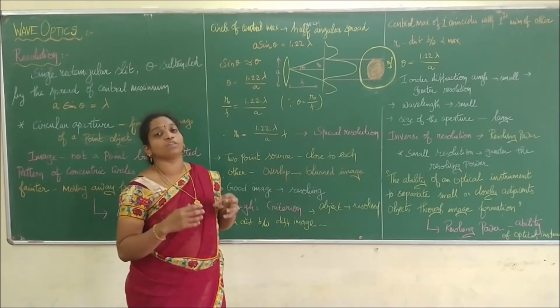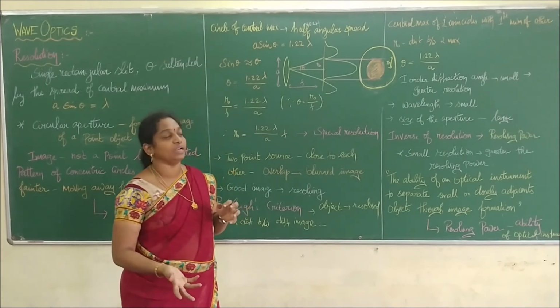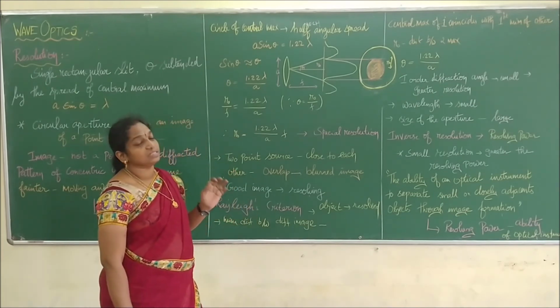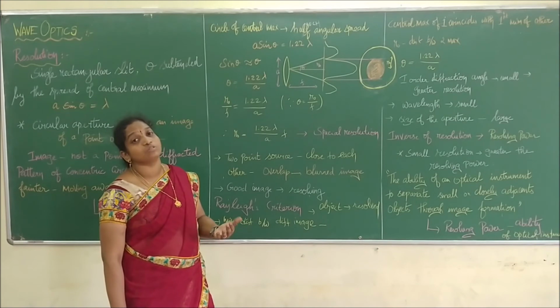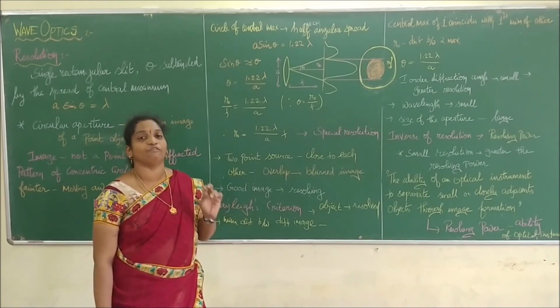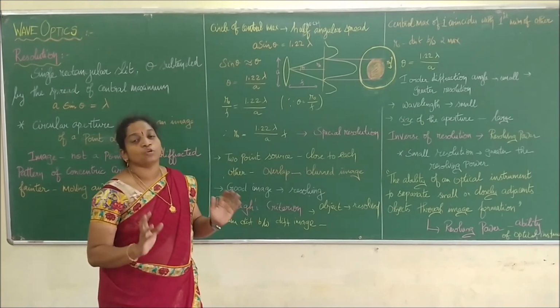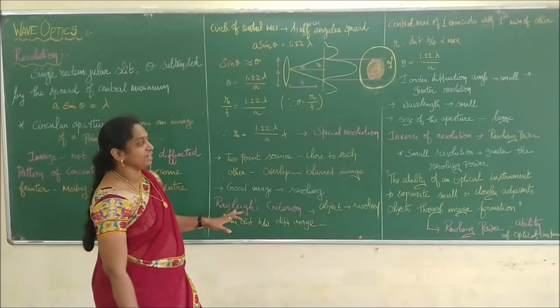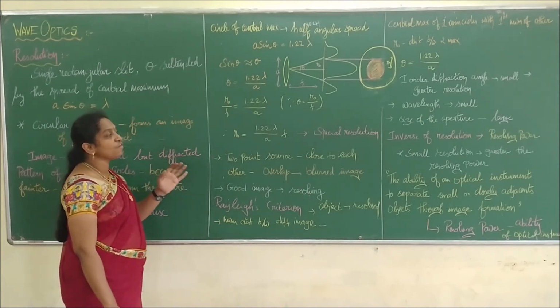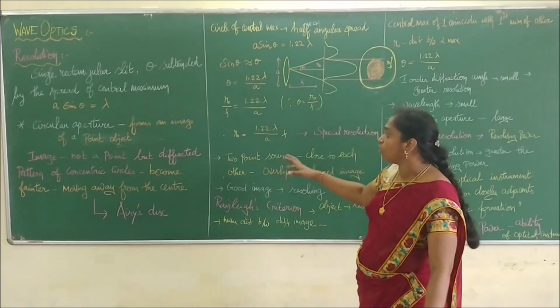And also the wavelength of light used must be very small. And the next one, the size of the aperture we are going to use should be very large. When these three conditions are satisfied, we can get fine distinct images in a fine resolved condition. So we call this criterion the Rayleigh criterion. The inverse of the resolution is called the resolving power.